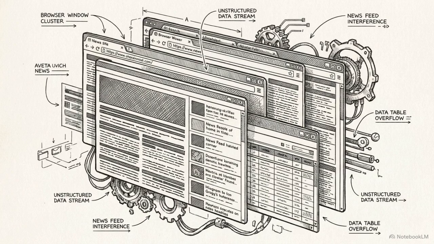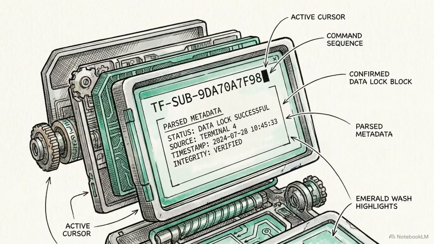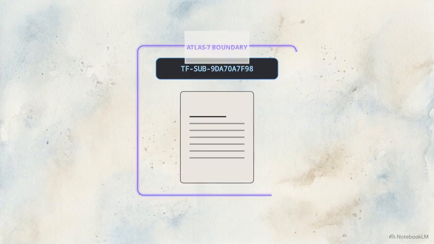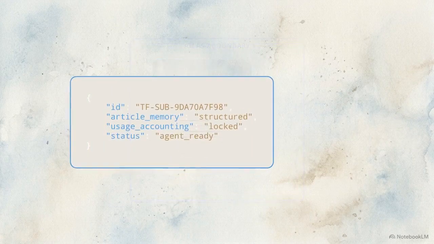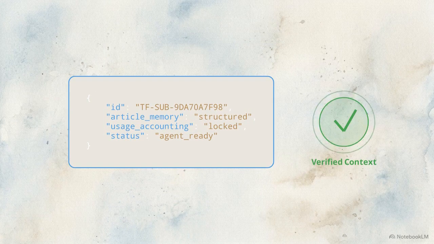Unstructured public data starts the research loop. A trip code serves as the mechanism to anchor the text. It locks on to sequence TF sub 9 DA70AF98. This sequence acts as a stable resolver handle. It transforms static text into executable context.